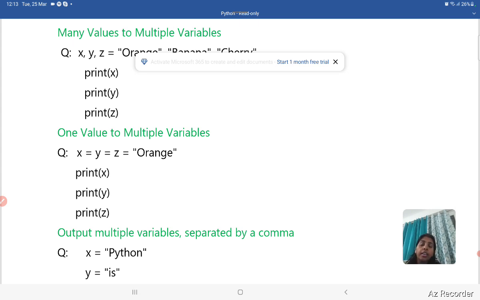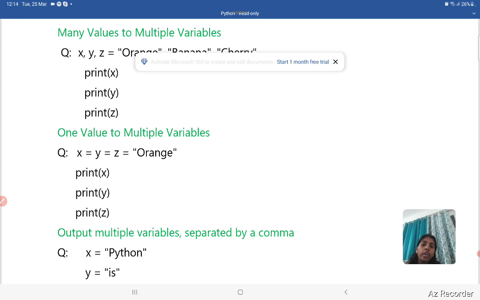Here you can see this is the equal operator, and this equal operator is also known as the assignment operator. I have already explained in my last videos that the equal operator is also known as the assignment operator, and the assignment operator always works from right to left.